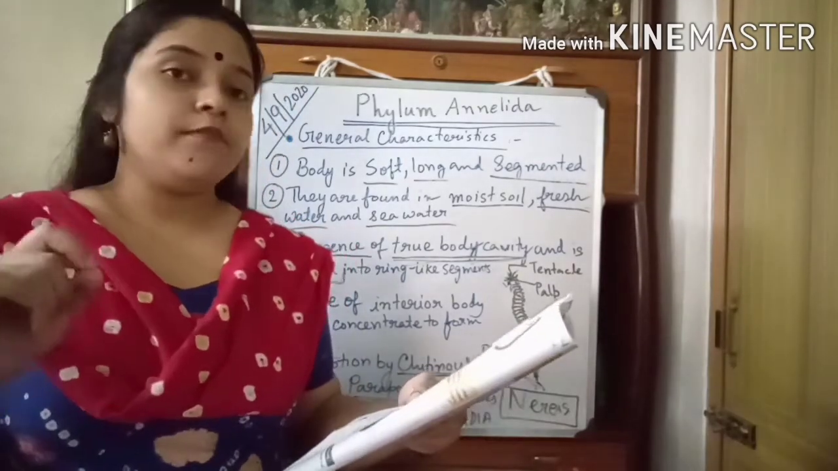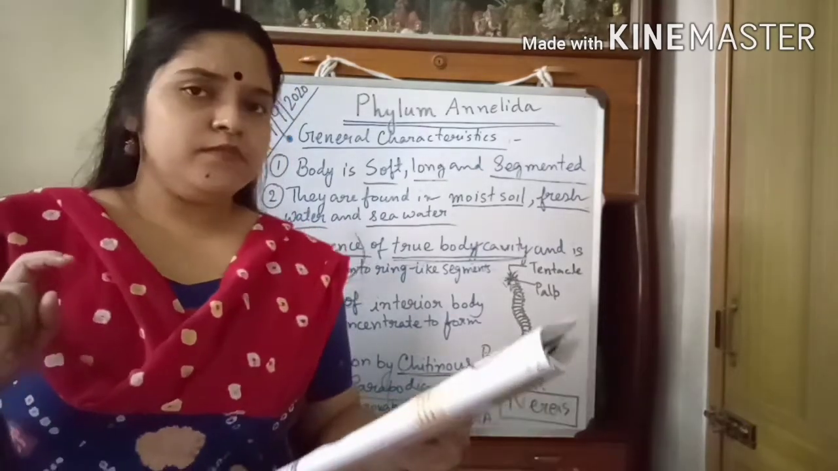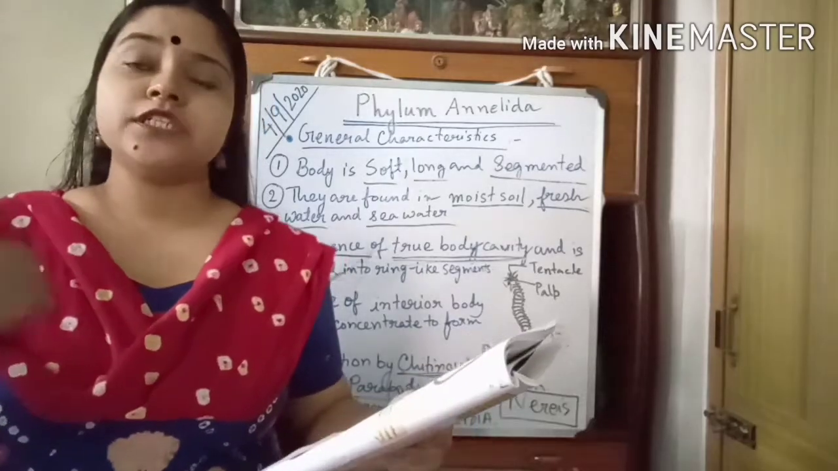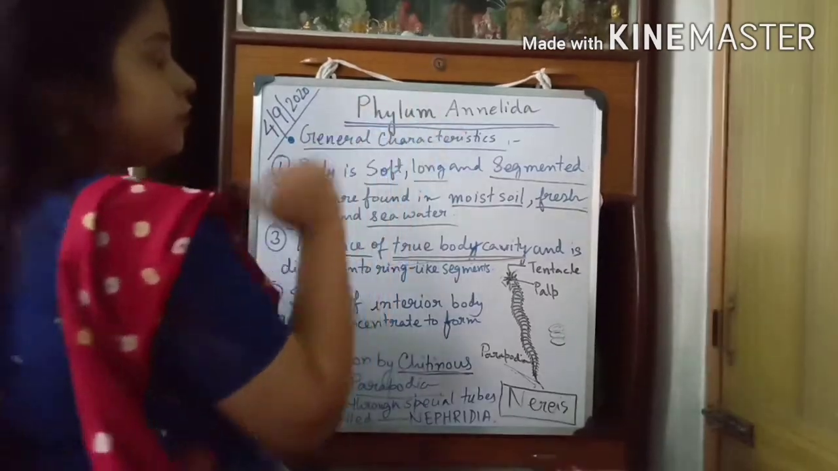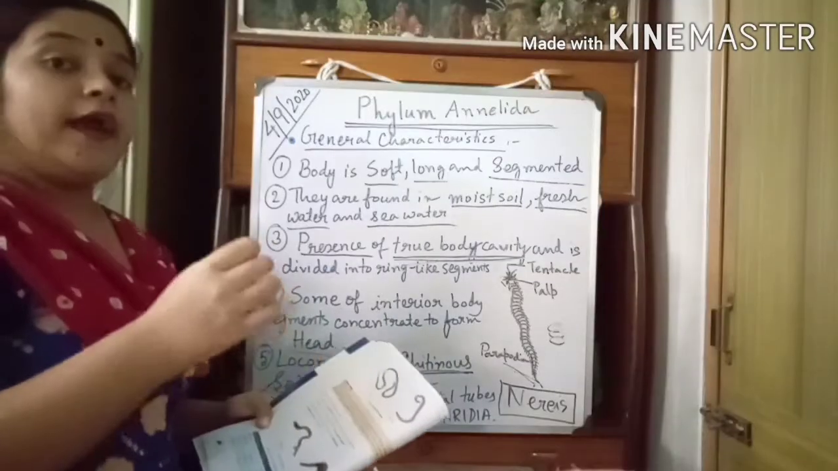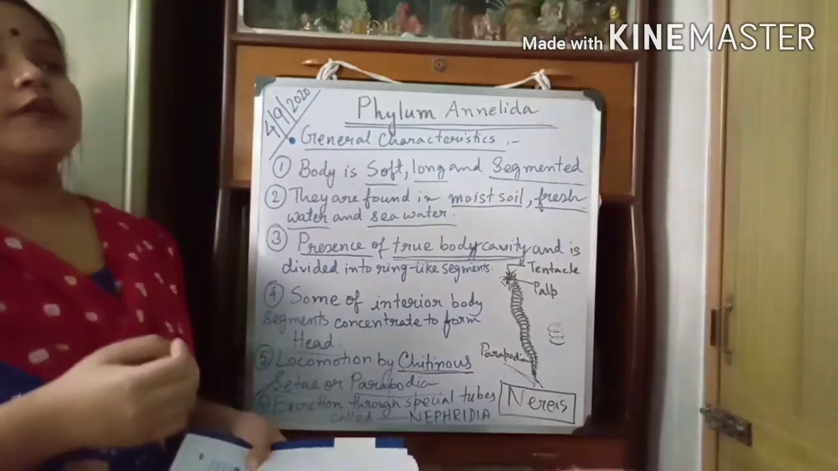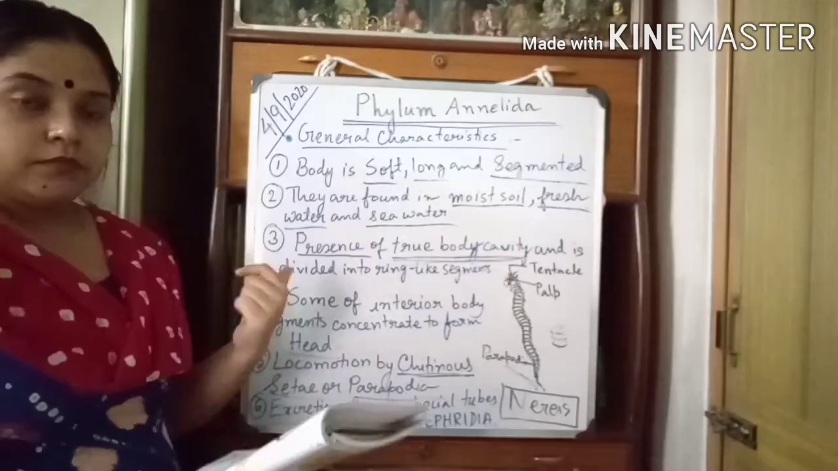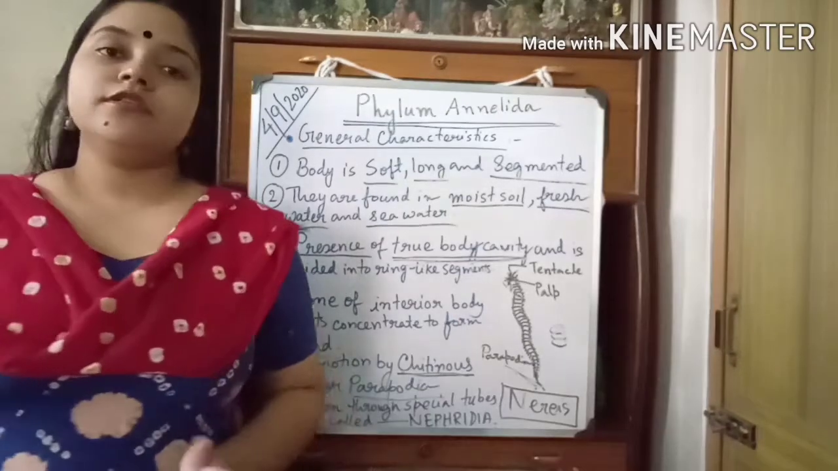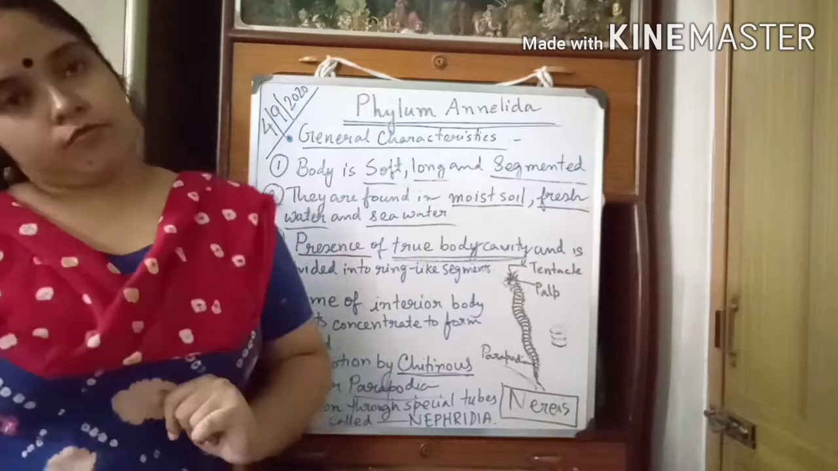Flatworms, the name of their excretory cells are flame cells. Roundworms do not have any specialized excretory cells, but the segmented worms, or the annelids, have some special tubes for their excretion, which are called nephridia. Okay, so these are the differences between flatworms, roundworms and segmented worms.